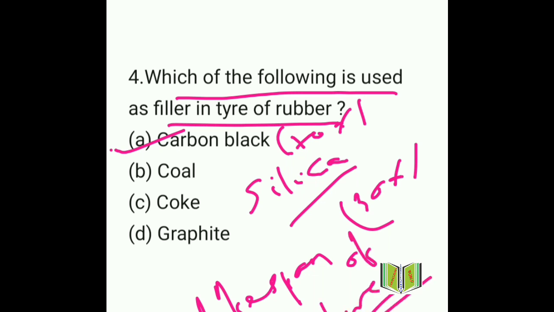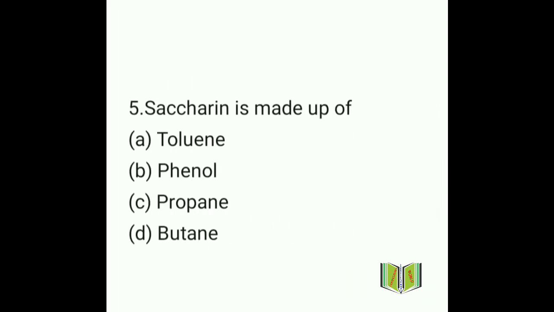Move to the next question. That is question number 5. Saccharin is made of option A toluene, option B phenol, option C propane, and option D butane. So what will be the answer here? The answer will be option A, toluene.